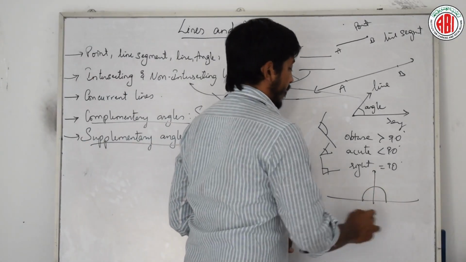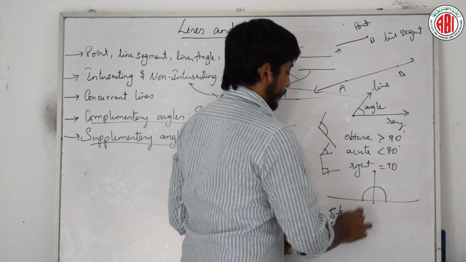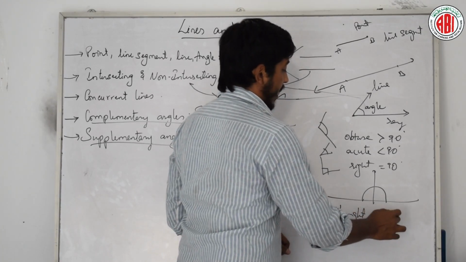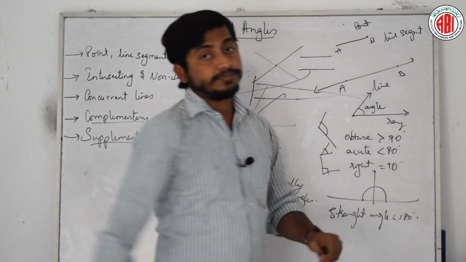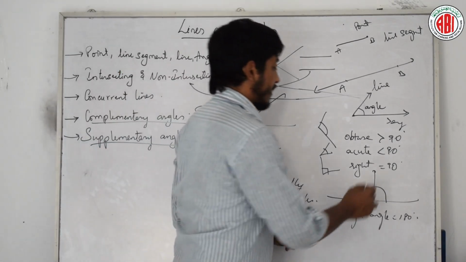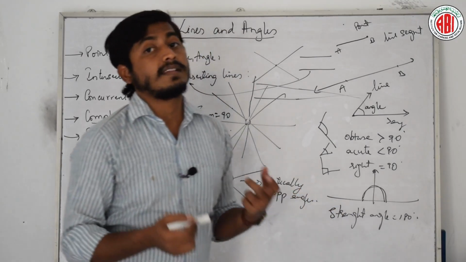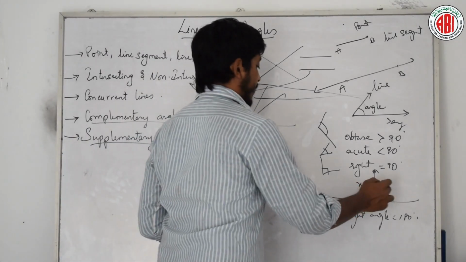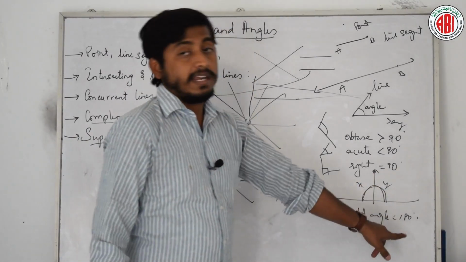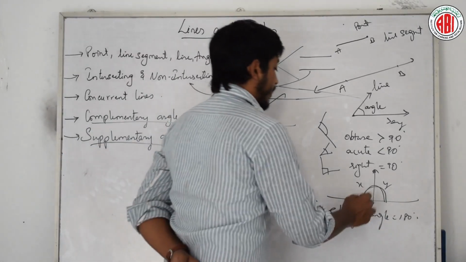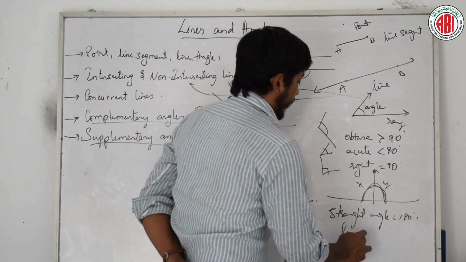Therefore, we can call a straight angle 180. Clear? If there is some line like this in between, and I add these both, obviously I should get 180. Therefore, this condition is called a linear pair.